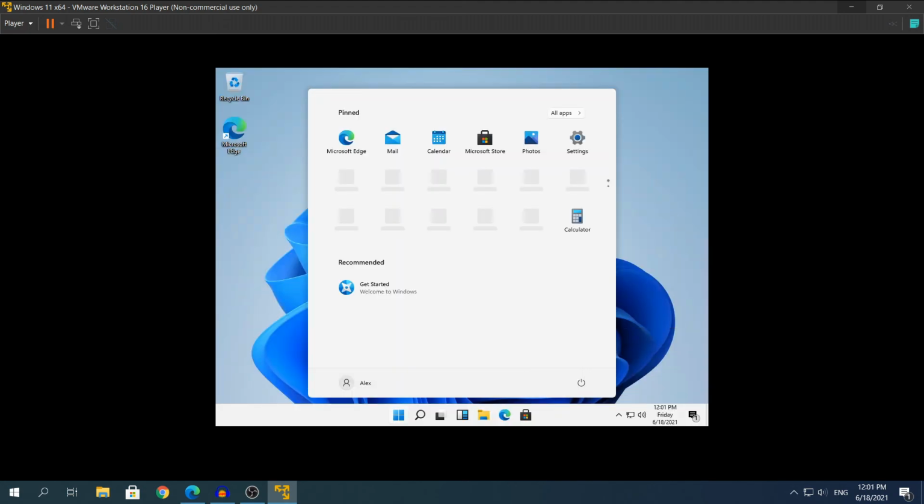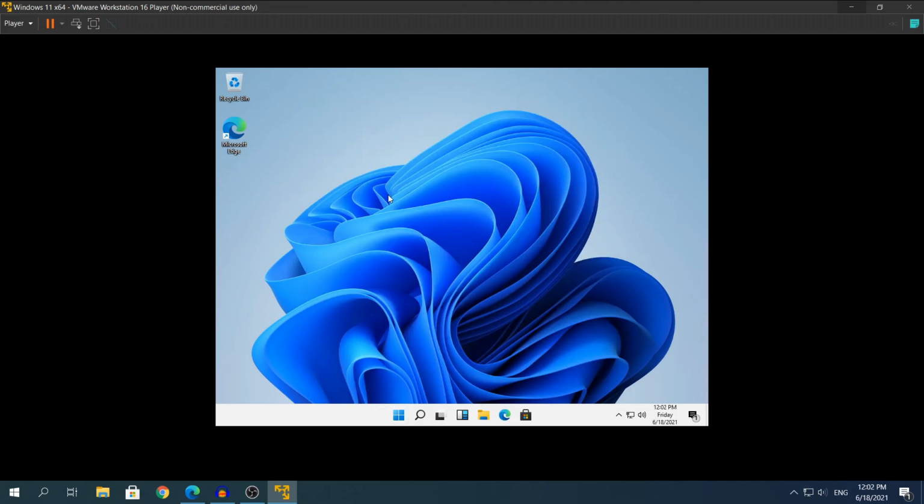And here we are, this is Windows 11 right here. It already popped up the start menu for some reason. But yeah, first impressions, looks quite good. The start menu and all the buttons right here are in the middle, which is not something I prefer. But from what I've read, I think there is an option to take it to the left side as it is on Windows 10.